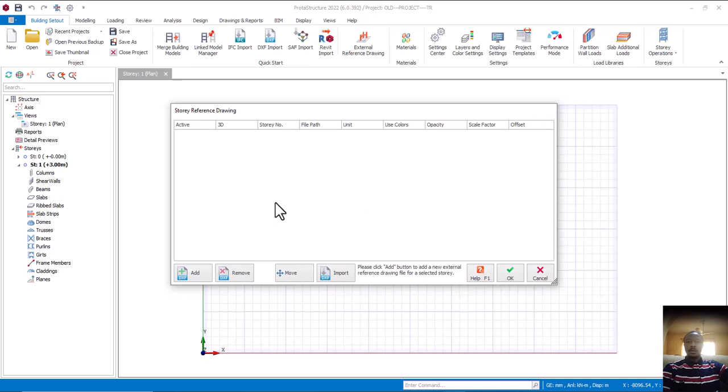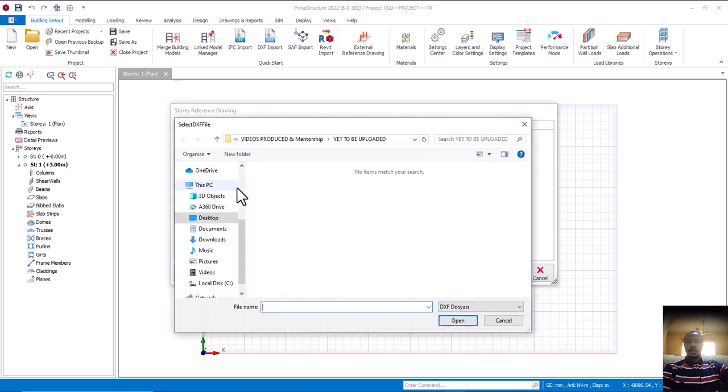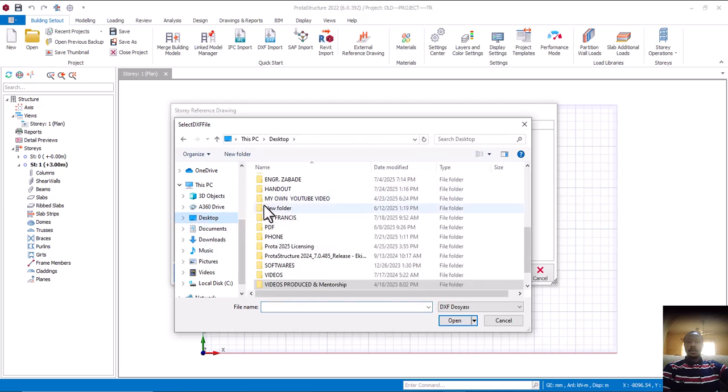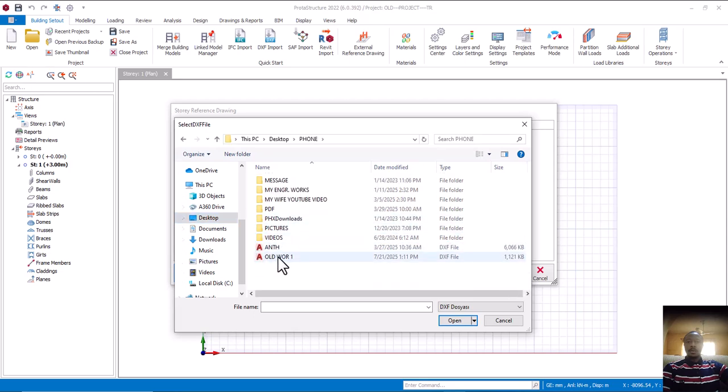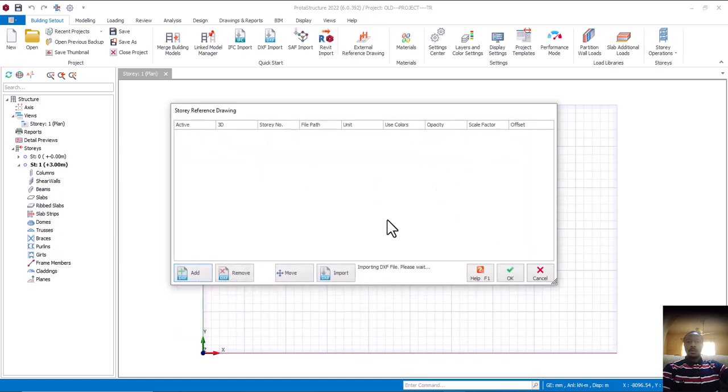All right, it has appeared. As it is now, I'll come to this place and click on DXF add. Now the question is, where did I save it? I'll go to the desktop and look for it. I think it was on the phone that time, if you remember. Okay, old work. Can you see it now? Old work. I'll click on it. It's showing us the DXF here. I'll then click on Open. Let's wait for it.